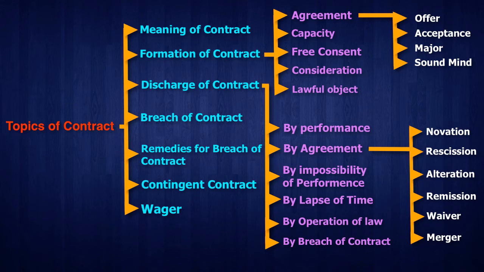Next one is alteration. With mutual agreement, both parties can alter part of the contract. Then remission. Remission means you waive off the whole liability of your promisee, or part of it.